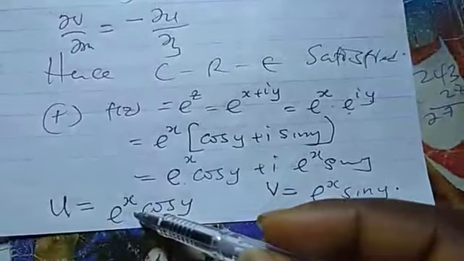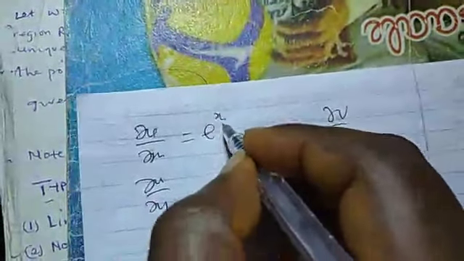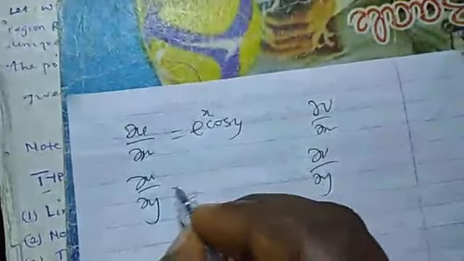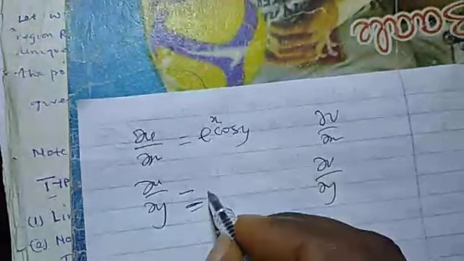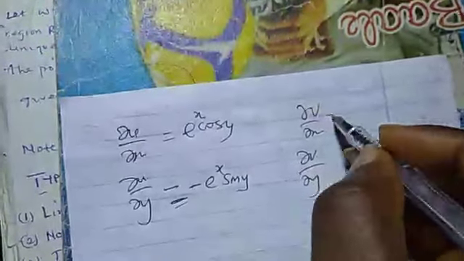The du dx, if I differentiate this, is exponential x cos y. If I differentiate this with respect to y, I will have minus exponential x sin y.